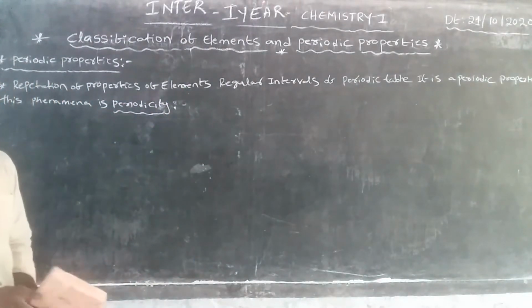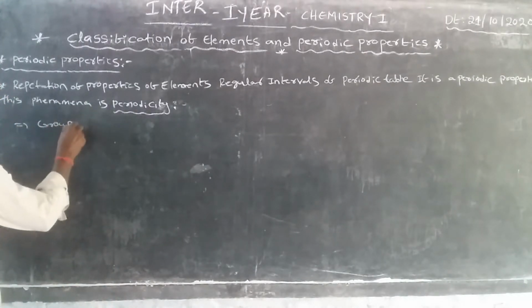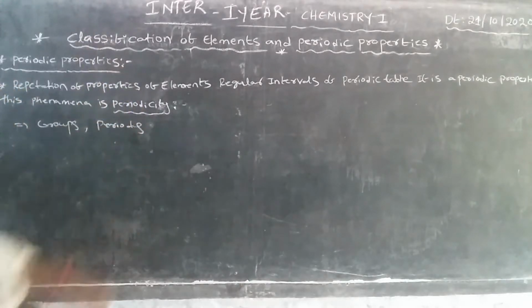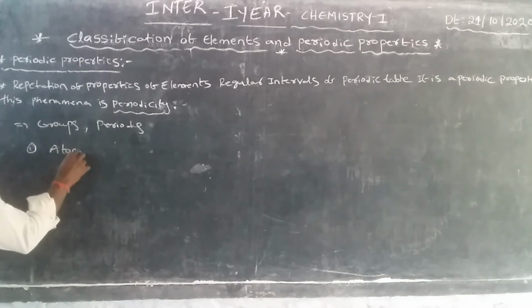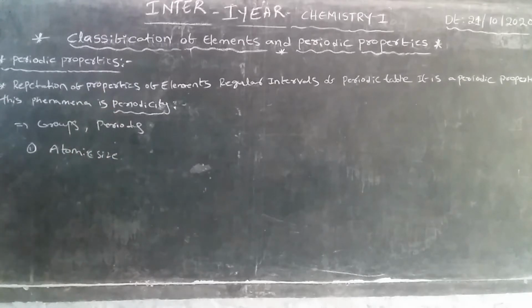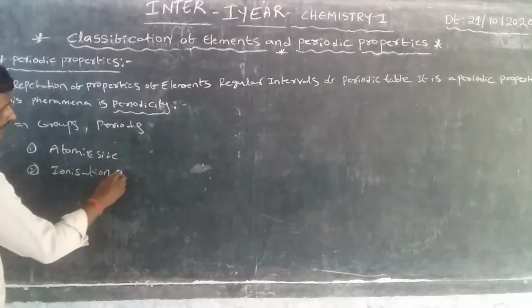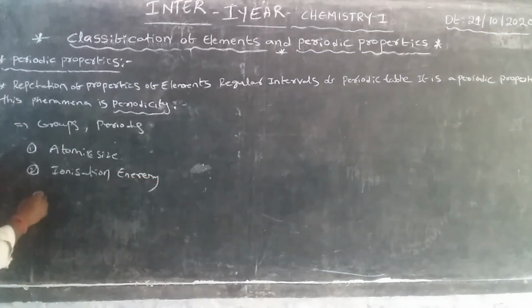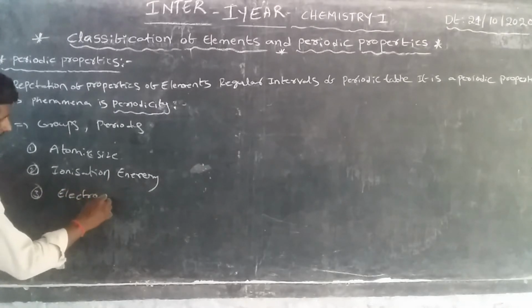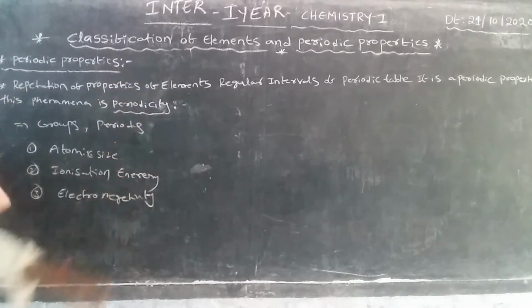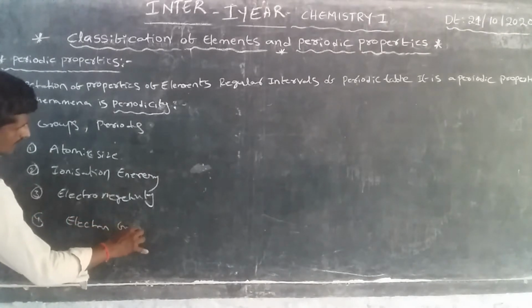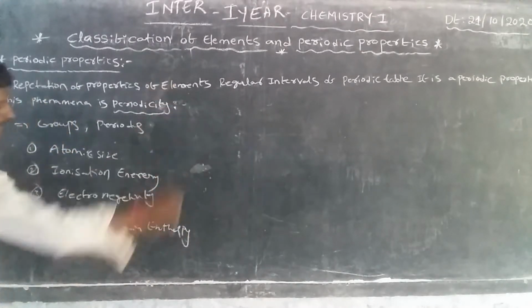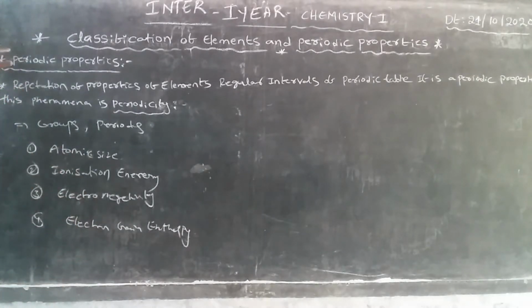In periodicity, various groups and periods show several properties. The first one is atomic size, the second one is ionization energy, the third one is electronegativity, and the fourth one is electron gain enthalpy. Okay, these are the periodic properties.